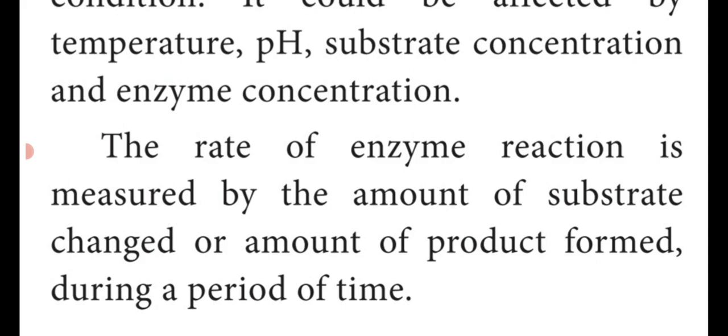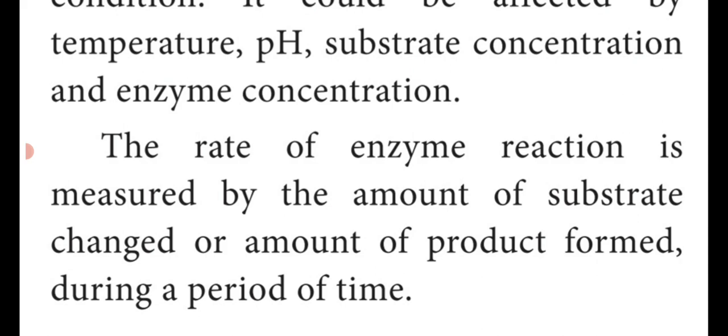The rate of enzyme reaction is measured by the amount of substrate changed or the amount of product formed during a given period of time. That means how much reactant is used and how much product is produced should be measured at the end of the reaction.